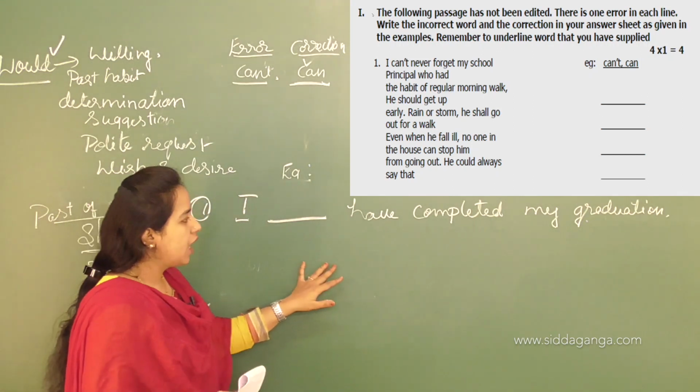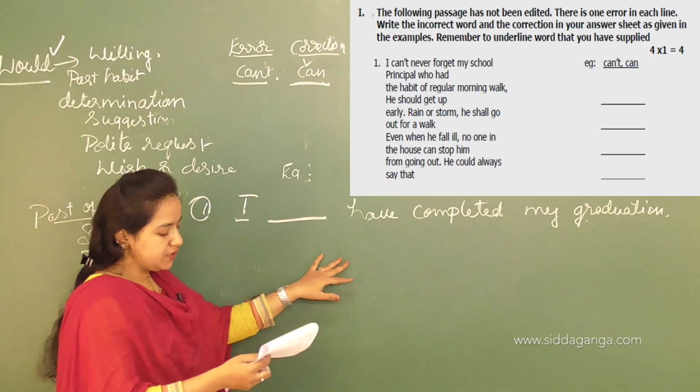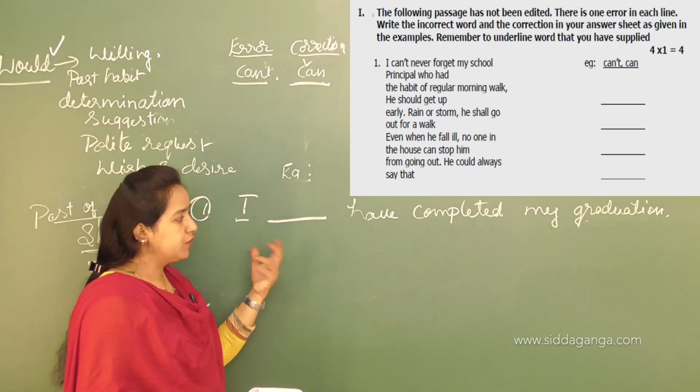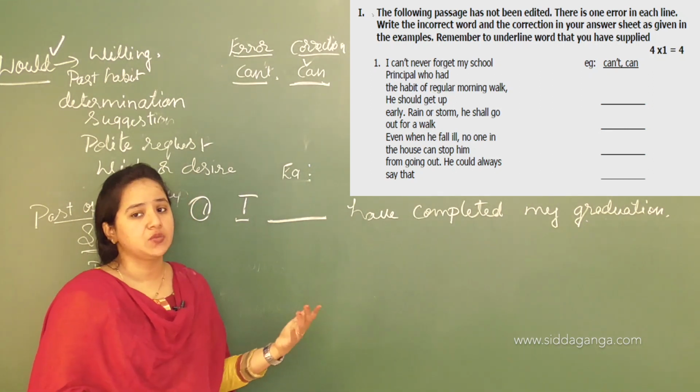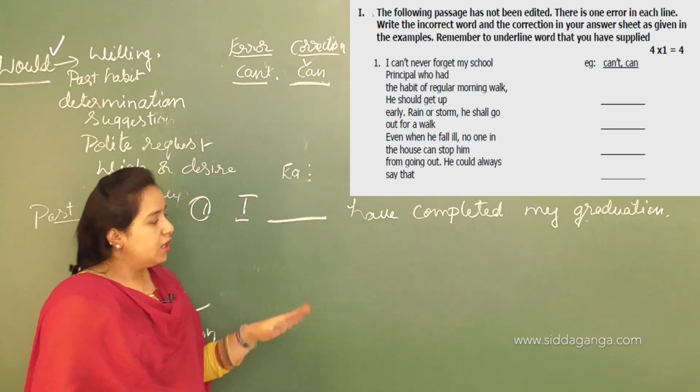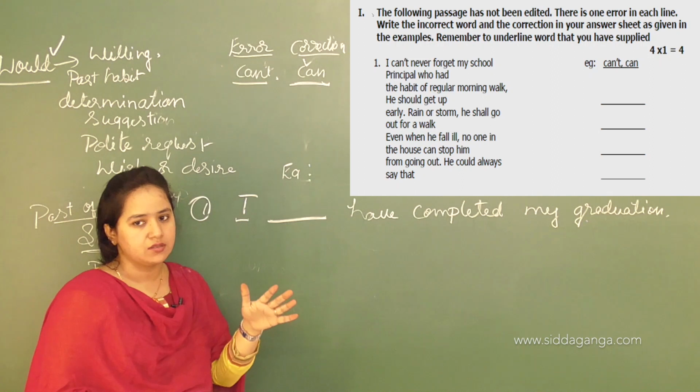This sentence is about a possibility in the past, someone's graduation which would have been completed. But here we need to use a modal auxiliary verb.